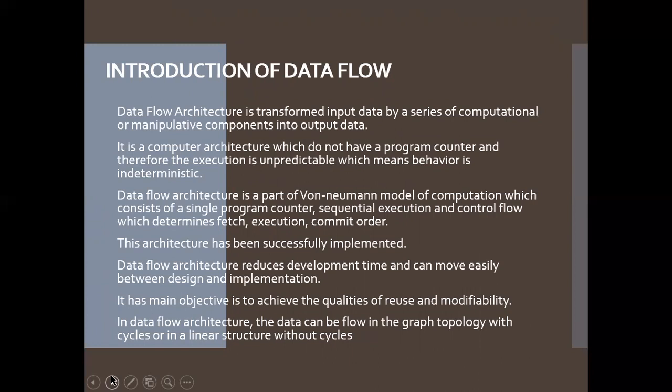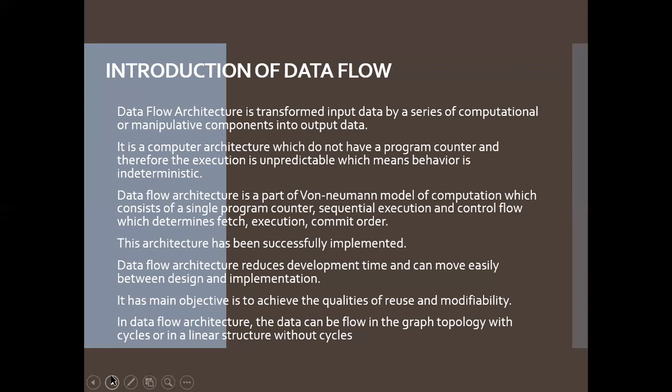Now coming to the introduction part of data flow. Data flow architecture transforms input data by a series of computational or manipulative components into output data. It is a computer architecture which does not have a program counter, and therefore the execution is unpredictable, which means behavior is nondeterministic. Data flow architecture is a part of the Von Neumann model of computation which consists of a single program counter, sequential execution and control flow which determines fetch, execution, commit order.